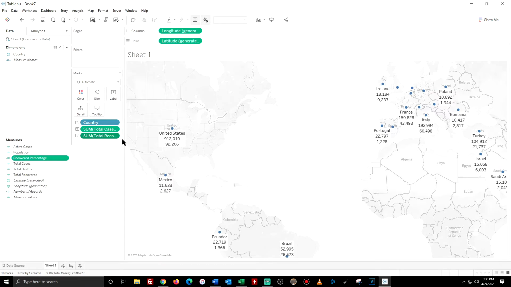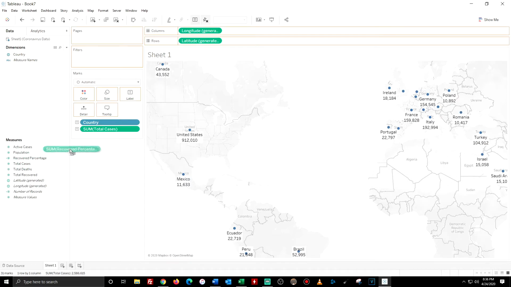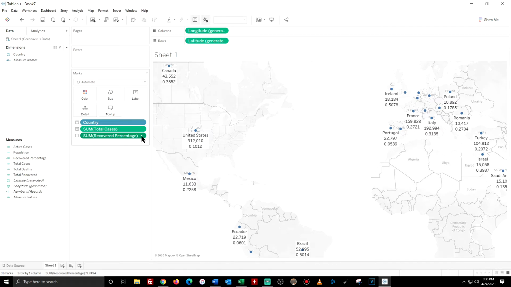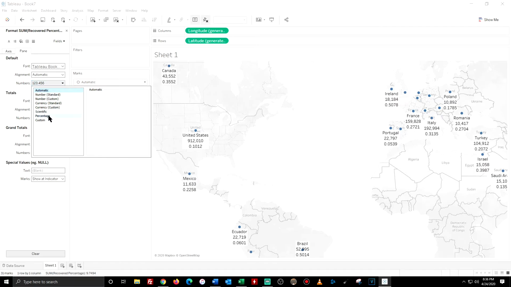This column, the one I'm taking off, is total recovered, and the one that I created here, I'll bring it over here, put it as a text, and now you'll see a decimal point, but I want it as a percentage. So to do that, I'll go over to recover percentage, this arrow, go down to format. Then on the left, you'll see this screen pop up, hit numbers, percentage, and then here you can say how many decimal points you want. So I'll leave it at 2.